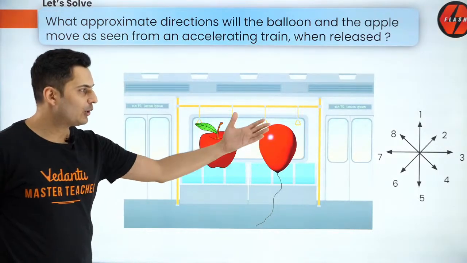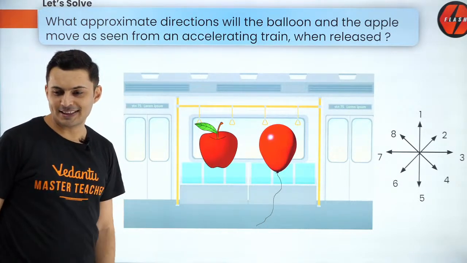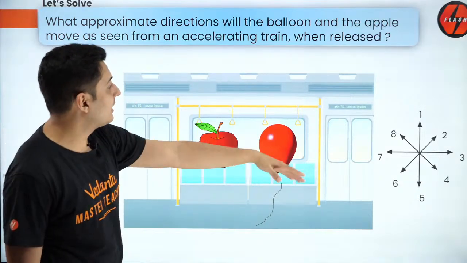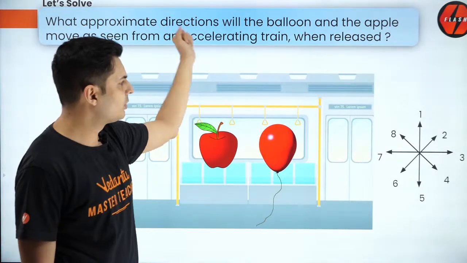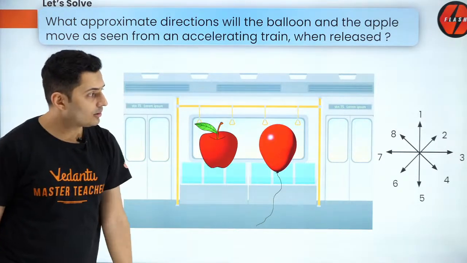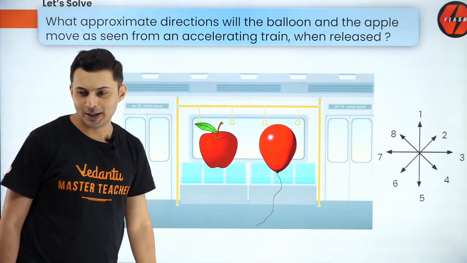Where do you think the apple will go? Where do you think the balloon will go? Balloon is 2, apple is 4, 6 and 2, 6. The train is moving towards the right side. Oh, I didn't mention that? Okay, the train is moving towards your right side, accelerating towards that side. Direction 3. Okay, 2 and 4, 2 and 6.